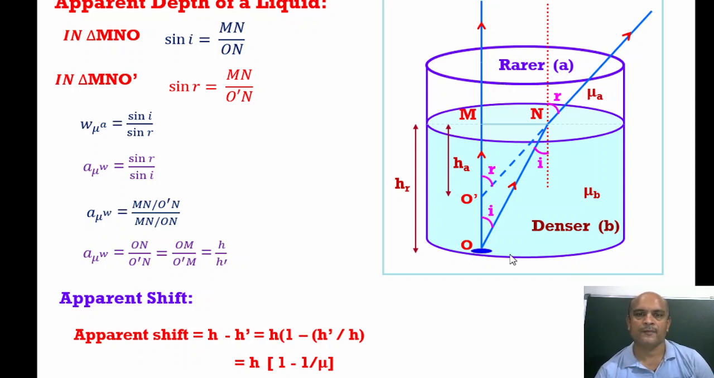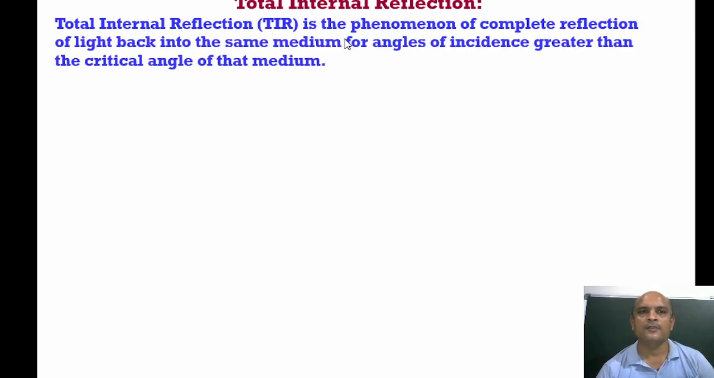Now the next concept of today's class is total internal reflection. It is a very important phenomenon in the days of communication. Optical fiber is a very well-known application, and that phenomenon comes from total internal reflection only. So what is total internal reflection? It is the phenomenon of complete reflection of light back into the same medium for an angle of incidence greater than the critical angle of that medium.